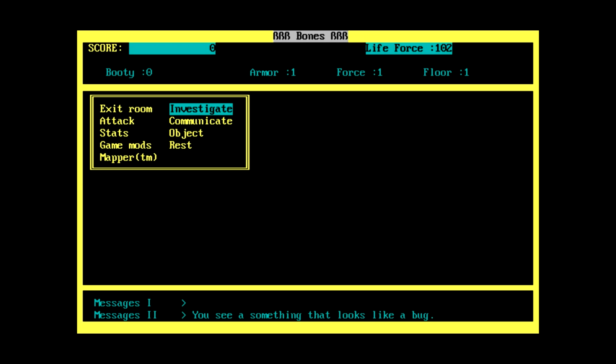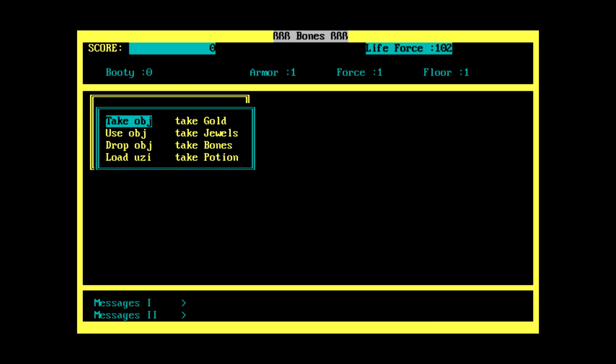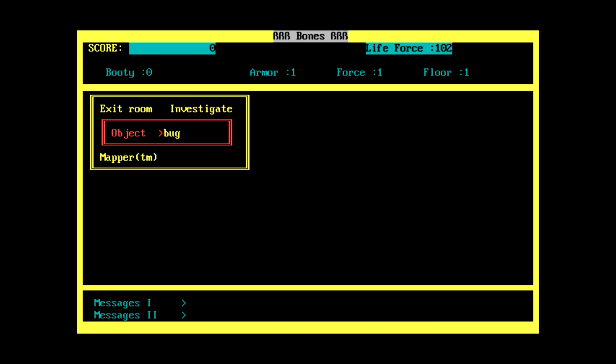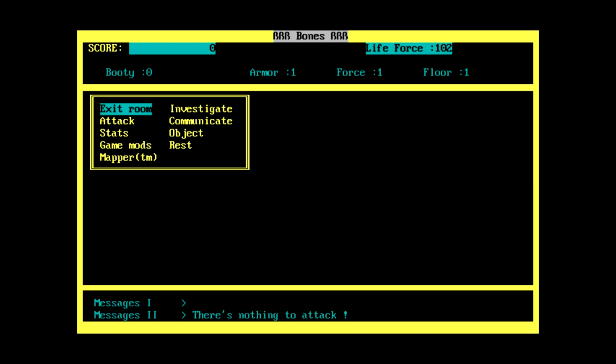Crawl through a hole in the wall. You see something that looks like a bug. Can we take it? Unable to take the object requested. Can we shoot it? Nope. Oh geez. Exit north again? Door is shut. Okay, so we can't go north, so let's go east. You are not alone. You see some dancing bones.